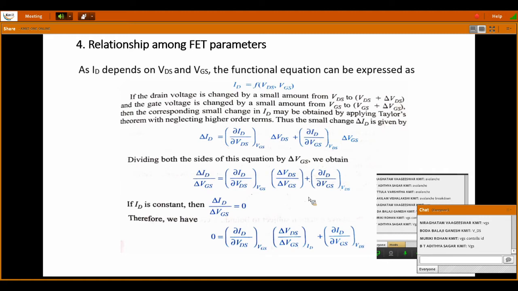See, as ID depends on VDS and VGS, the functional equation can be expressed as ID is equal to function of VDS comma VGS. Okay, means ID is depending upon the voltages VDS and VGS. So it is taken as the function of VDS and VGS. Next, if the drain voltage is changed by a small amount from VDS to VDS plus delta VDS, that is, VDS is the actual voltage.